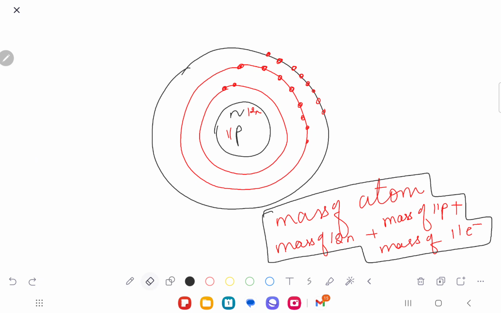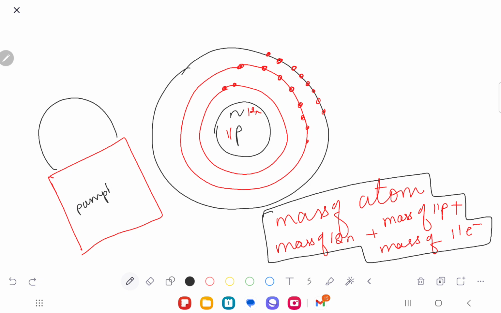Let's suppose I have this bag, okay? And inside this bag, what is happening? We have pumpkins in it. We have big apples in it. We have grapes, we have guavas in it.